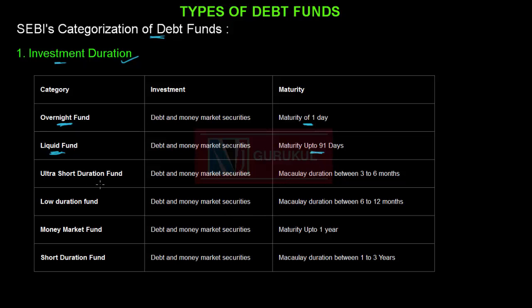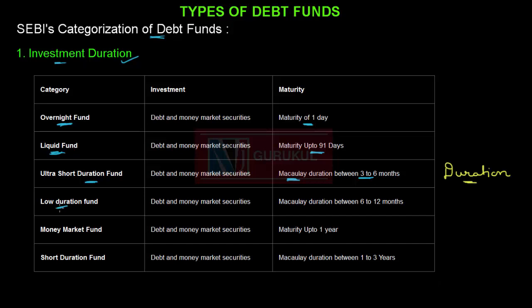And in ultra short duration fund, the scheme will invest in securities which have a Macaulay duration between 3 to 6 months. Macaulay duration is also known as duration. It measures the weighted average time an investor will take to get all his invested money back in form of interest and principal repayment. We can also say that higher the duration, higher will be the volatility in the scheme.